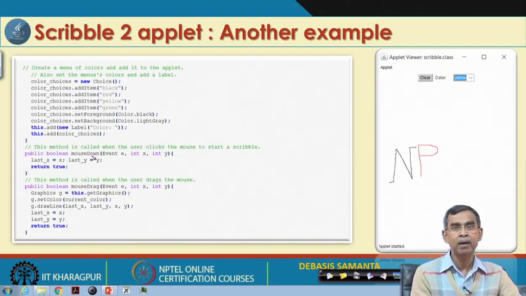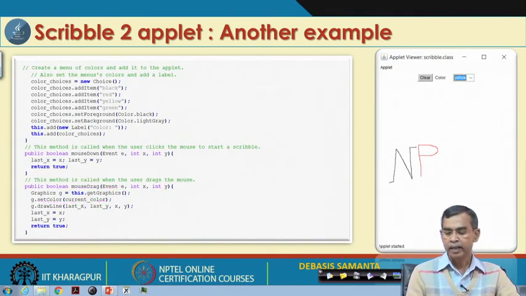This defines mouse down, that means a mouse click, and this is mouse drag, similar to the mouse dragged listener method that we discussed in the last example. Event, x and y is the same thing. Then set color: if the color is chosen by this, the current color is set, and according to this color it will draw.